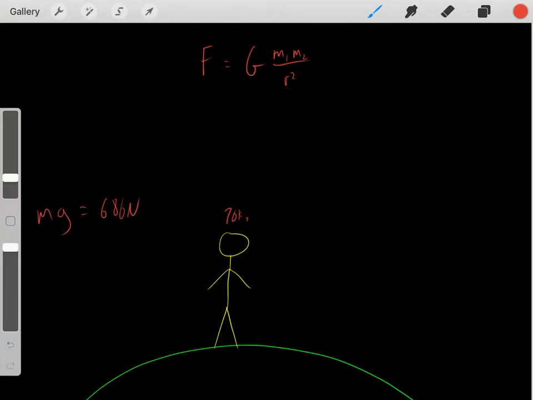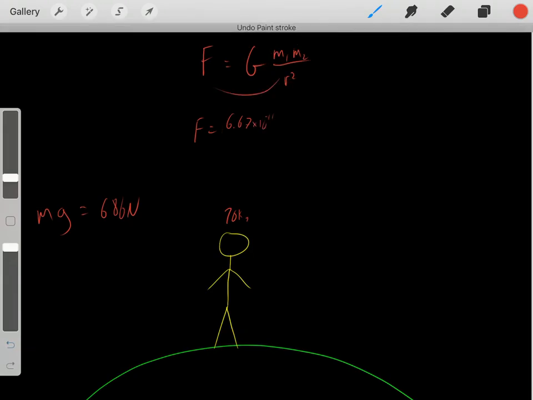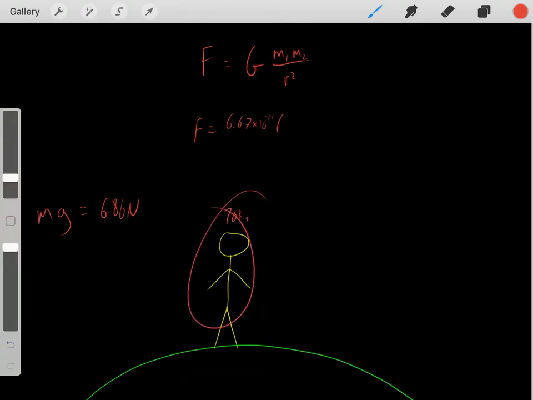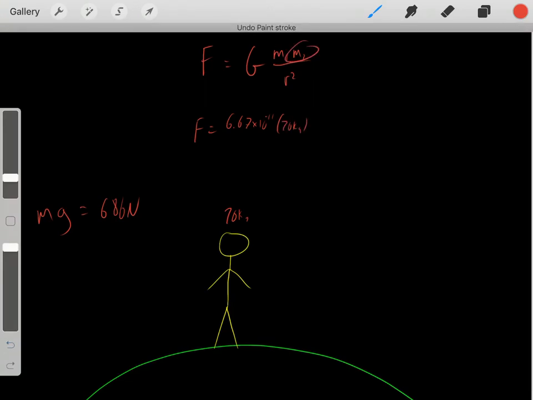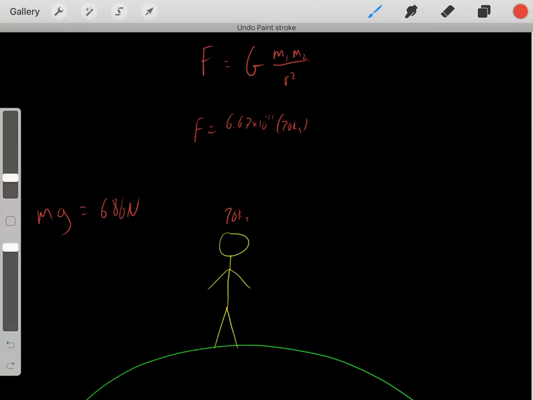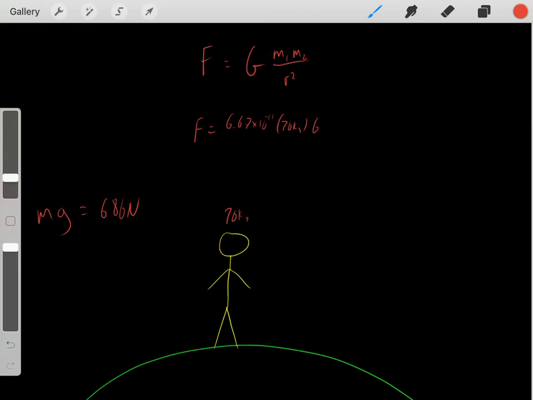So we know big G, which we already said was about 6.67 times 10 to the negative 11. And of course, it has units to cancel this out to give us newtons. So that's big G. M1, let's say M1 is the mass of this person. So again, that's 70 kilograms. And what's M2? M2 would be the mass of the Earth, because these are the two objects that are feeling those forces. So these are the two masses. So what's the mass of Earth? Well, it happens to be around 6 times 10 to the 24 kilograms.